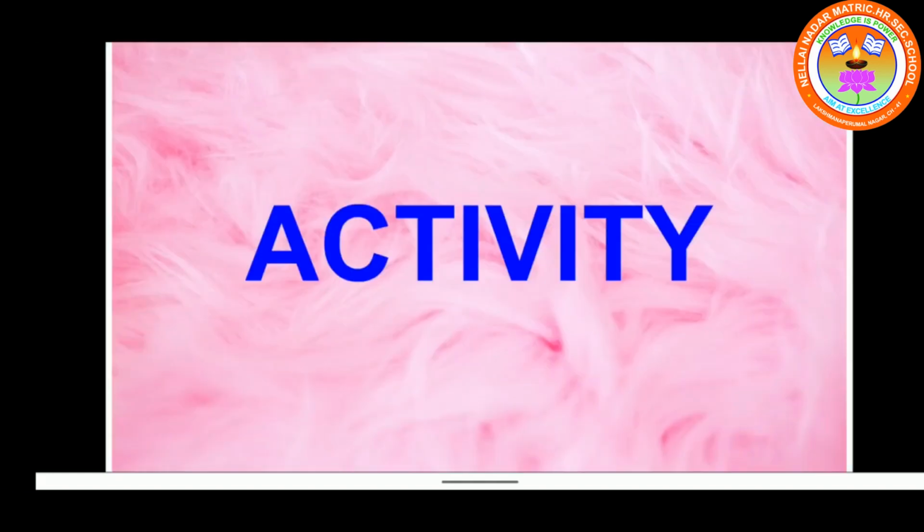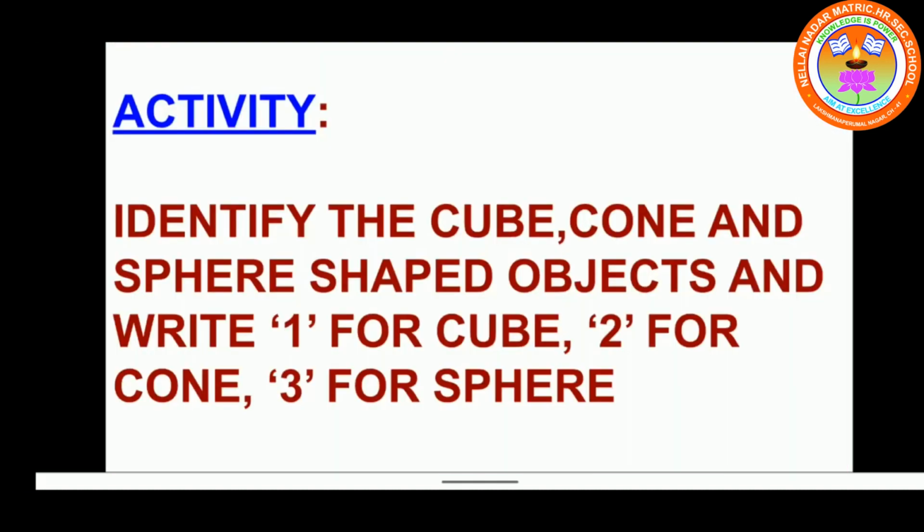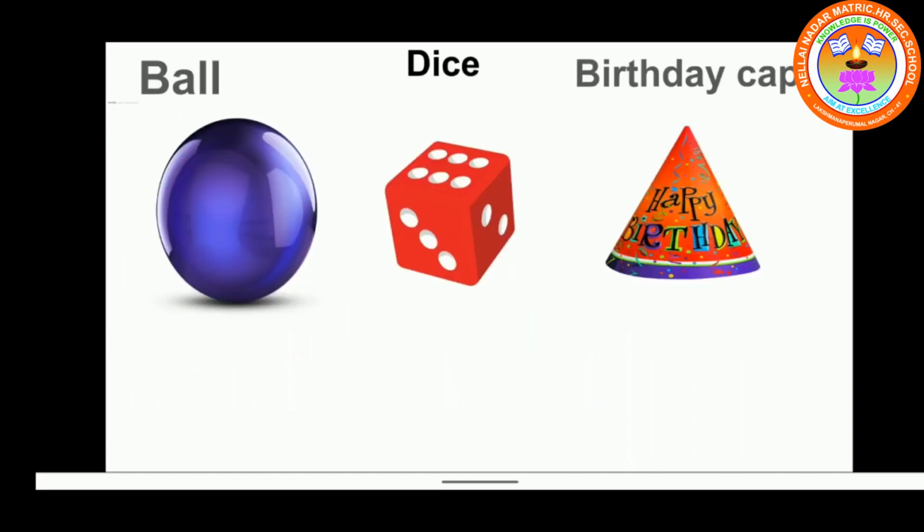Okay children, let us start our class with an activity. Identify the cube, cone and sphere shaped objects and write 1 for cube, 2 for cone and 3 for sphere. Can you understand what they have written here? You have to write the number 1 for cube, 2 for cone and 3 for sphere.